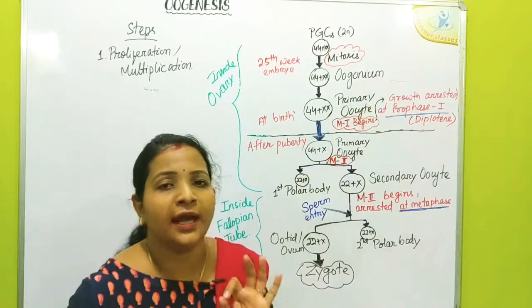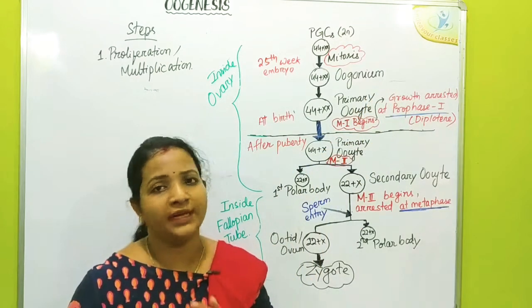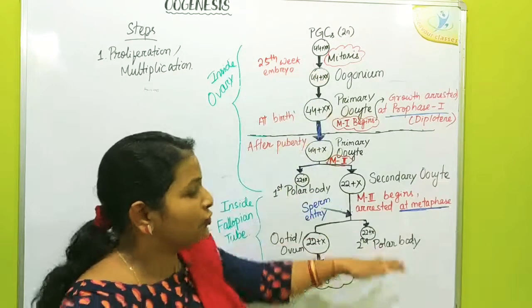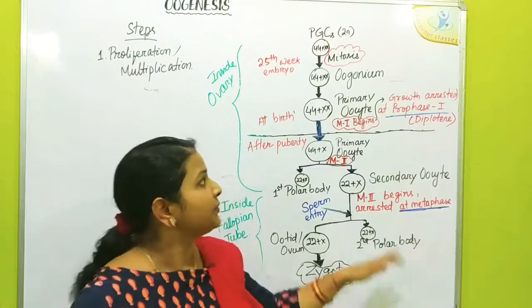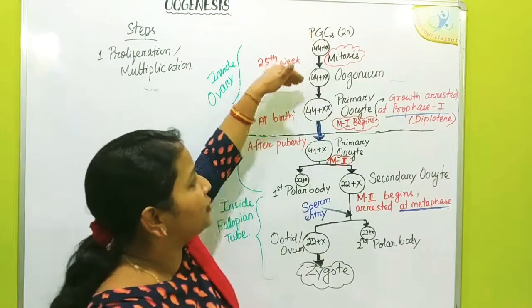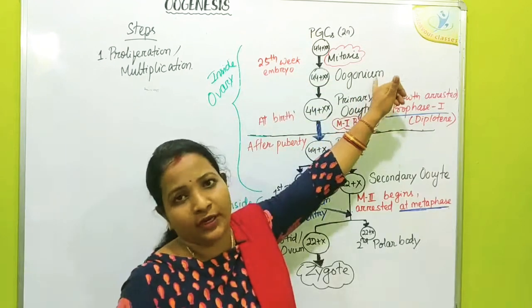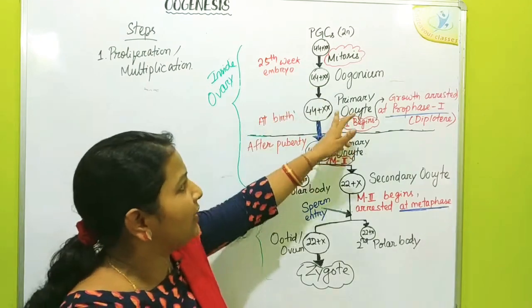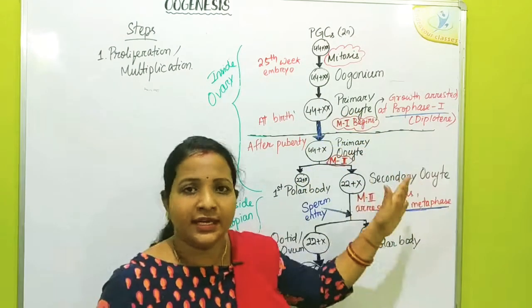Oogonia are the precursors of female gametes or ova. That means these oogonia are going to convert into ova later. So these oogonia produced from primordial germ cells are also diploid. From oogonia, the primary oocytes are derived later.